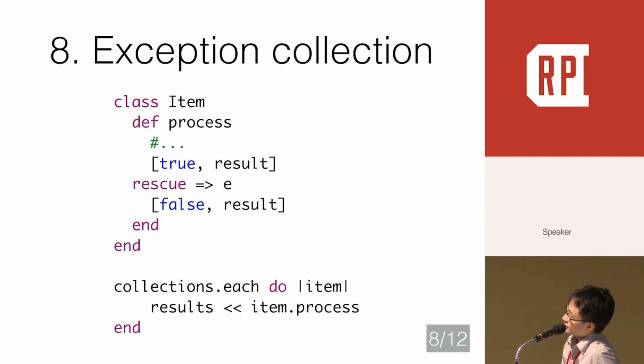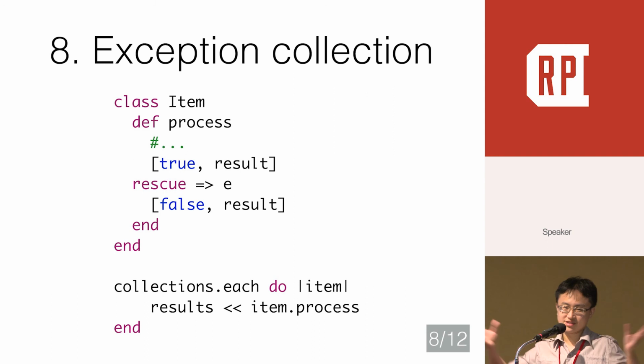Okay, next strategy is exception collection. This is a very useful strategy when you are bulk processing data. If you have thousands of data items you want to process, running tests, mini tests, or provisioning assistants, then in this situation, fail first is not good, because we just want to get a report at the end telling us which parts succeeded and which parts failed.